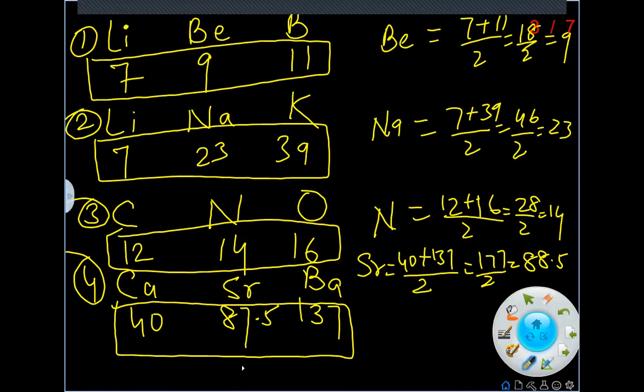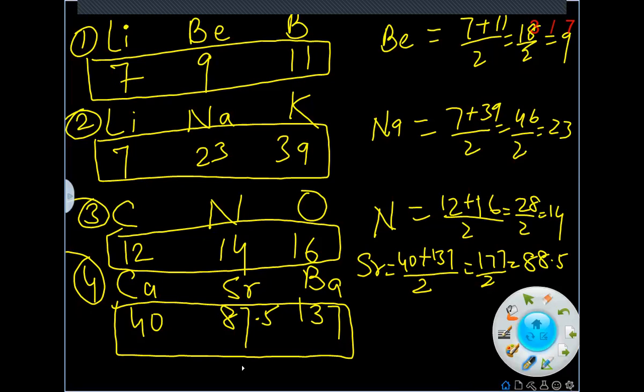Lithium atomic mass 7, boron atomic mass 11. He took the arithmetic mean, 7 plus 11 upon 2, 18 upon 2, which is equal to 9. So 9 was the atomic mass of beryllium.